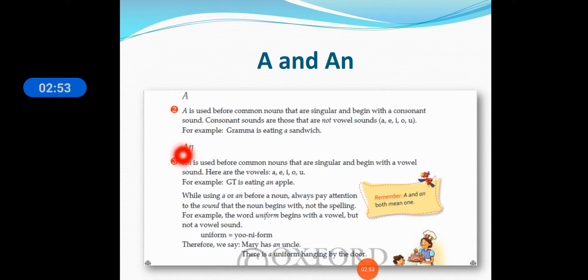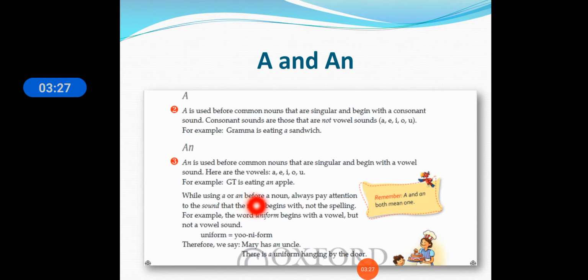Now an. An is used before common nouns that are singular and begin with a vowel sound. Here are the vowels: a, e, i, o, u. For example, GT is eating an apple. Now an is used before a vowel and a is used before consonants. So what are the vowels? A, e, i, o, u, and all the other sounds are consonants.